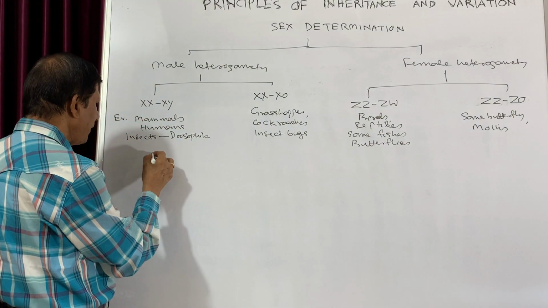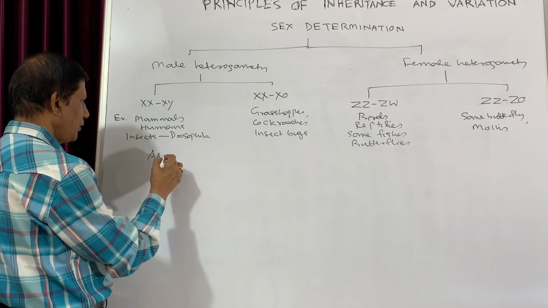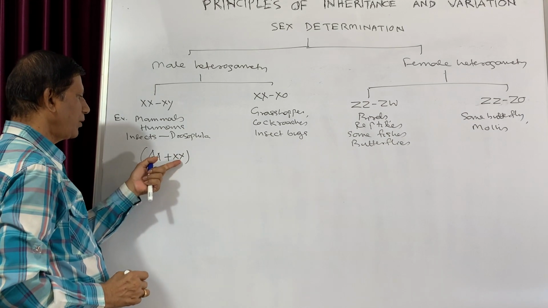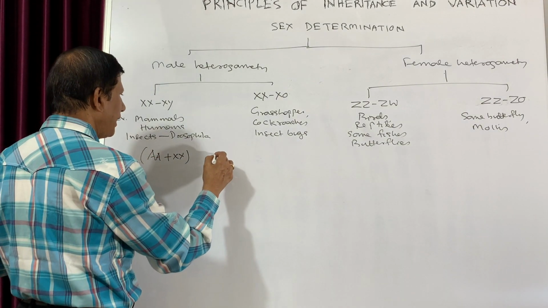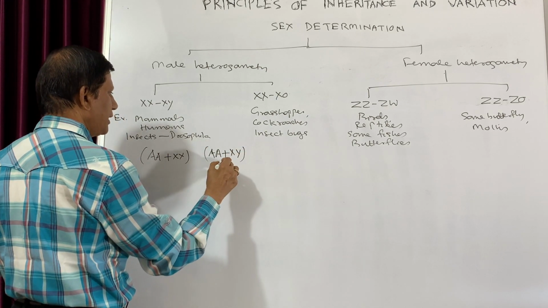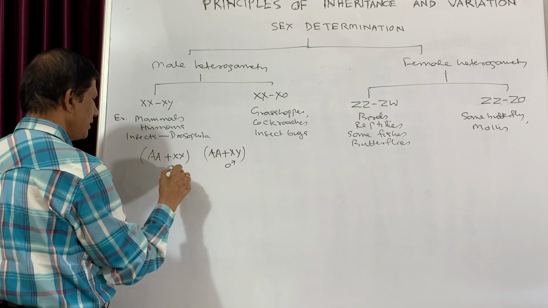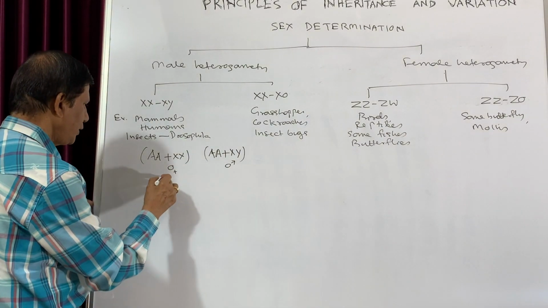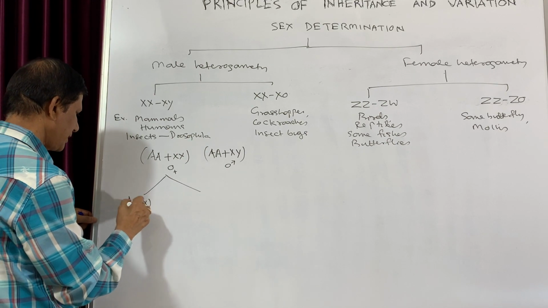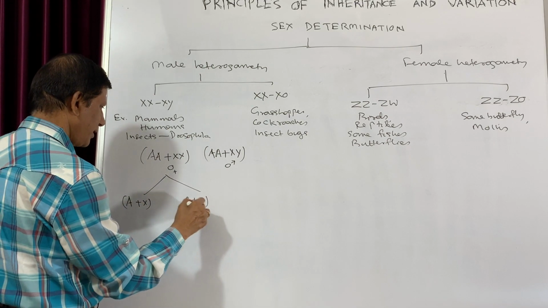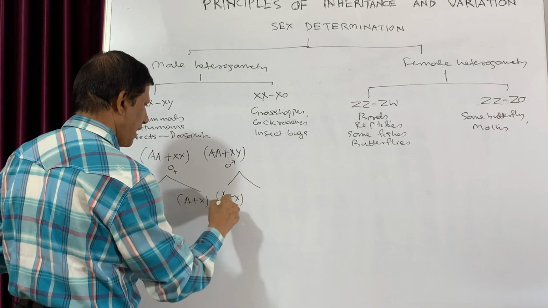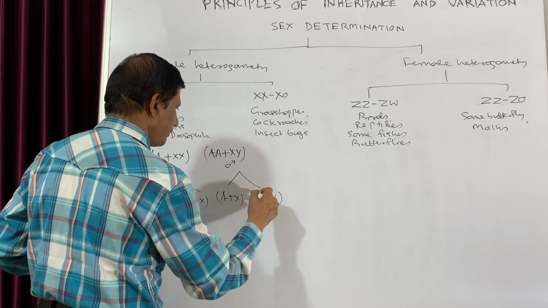So in case of female, this is the autosome, then this is the female chromosomes double X. While in case of male, it will be AA plus XY. So this is male and this is female. Now this will give rise to A plus X, then A plus X, while this will give rise to again two types, A plus X, and the other will be A plus Y.